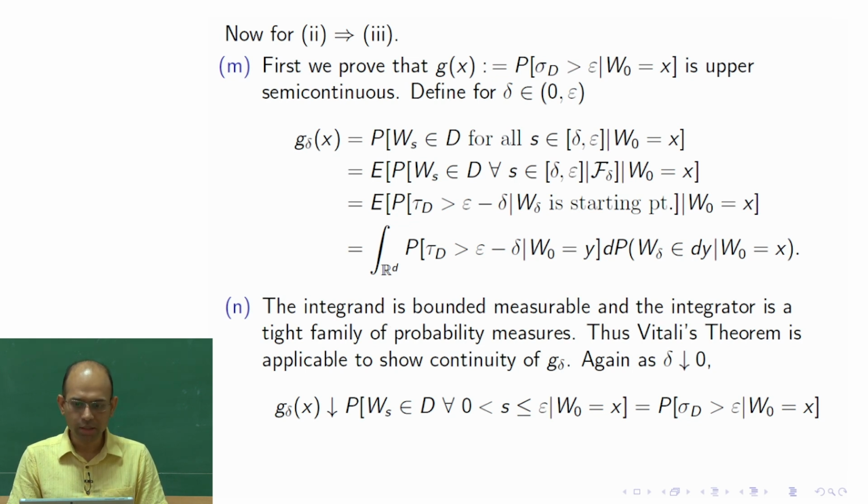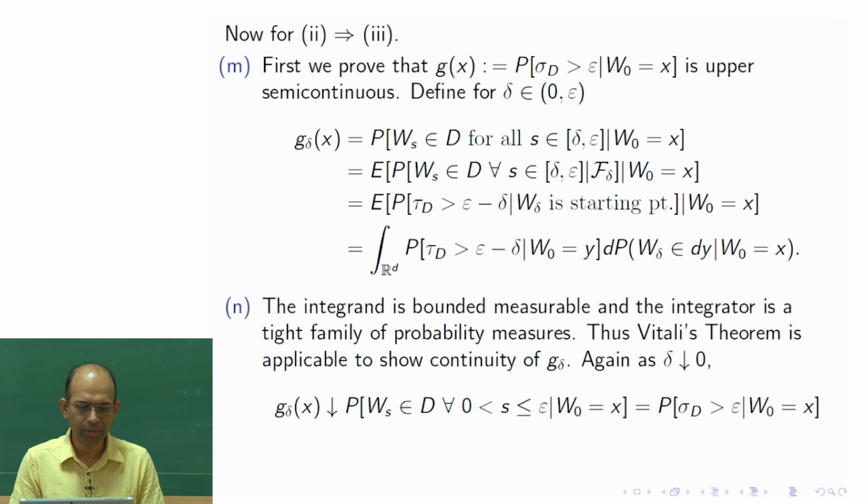So this is tight, and now we can use Vitali's theorem, because this is tight and the integrand is bounded measurable, to take delta tending to 0. If delta tends to 0, then the limit can go inside using Vitali's theorem. Thus Vitali's theorem is applicable to show continuity of G_delta, because if we put delta tending to 0, what are we going to get? This would become P(tau_D greater than epsilon), this thing.